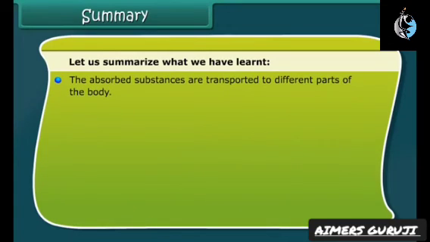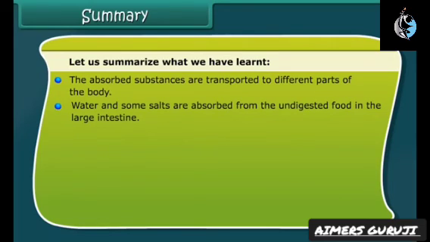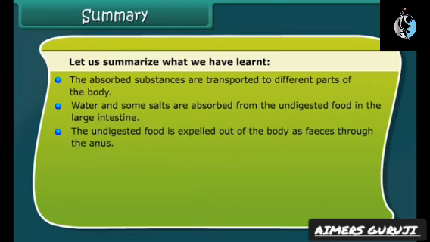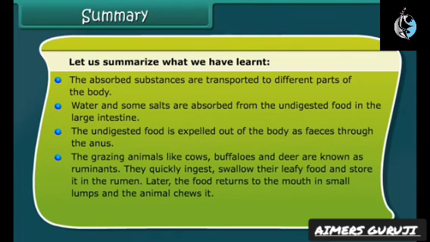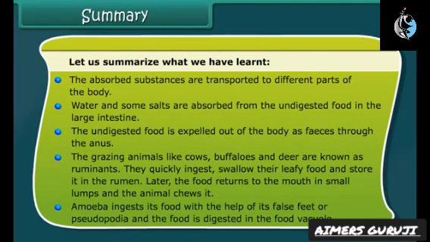The absorbed substances are transported to different parts of the body. Water and some salts are absorbed from the undigested food in the large intestine. The undigested food is expelled out of the body as feces through the anus. The grazing animals like cows, buffaloes, and deer are known as ruminants. They quickly ingest, swallow their leafy food, and store it in the rumen. Later, the food returns to the mouth in small lumps, and the animal chews it. Amoeba ingests its food with the help of its false feet or pseudopodia, and the food is digested in the food vacuole.